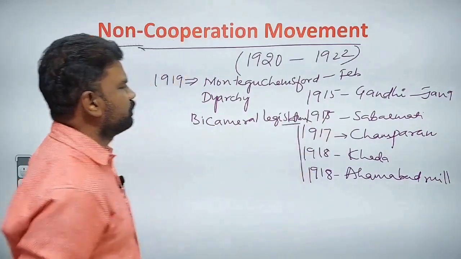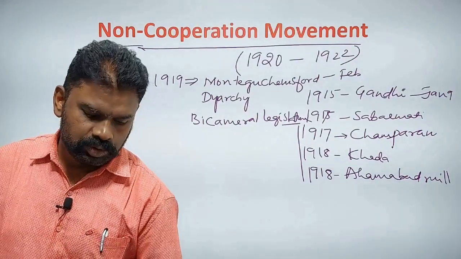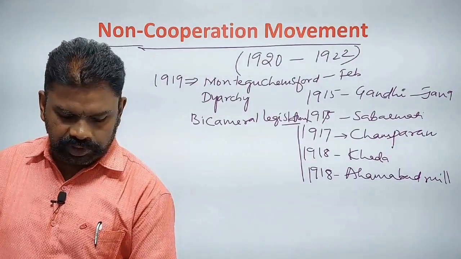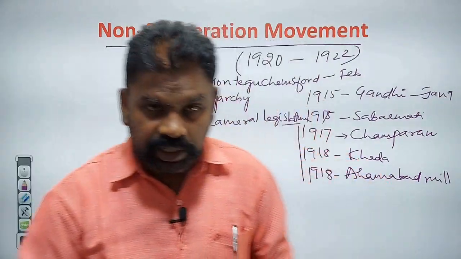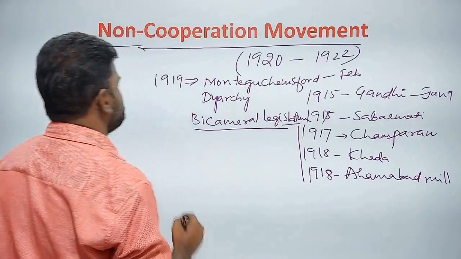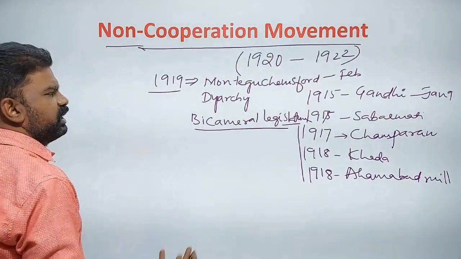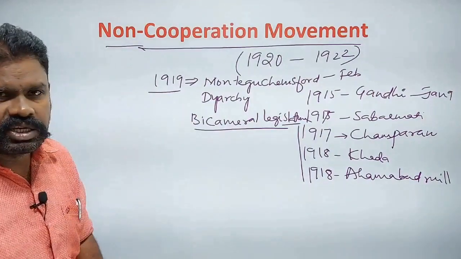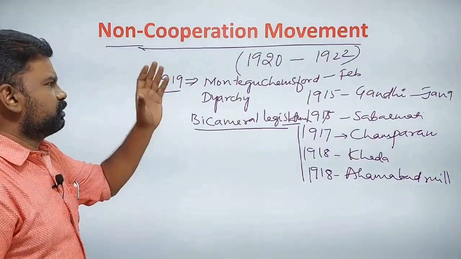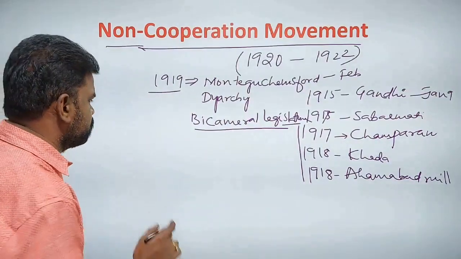According to this act, bicameral legislature was also introduced in India, according to the 1919 Act. The 1919 Act was not accepted by the Indian National Congress because Indians got the right to vote but not the full right to vote.